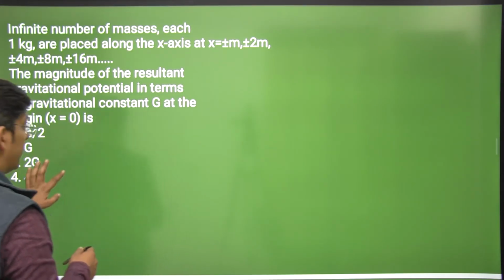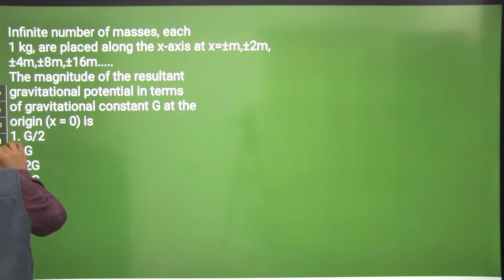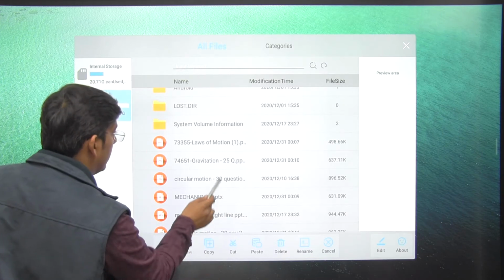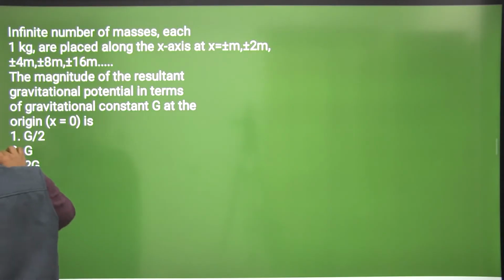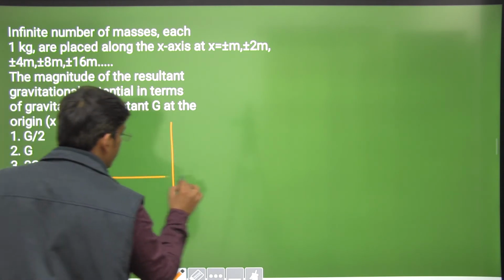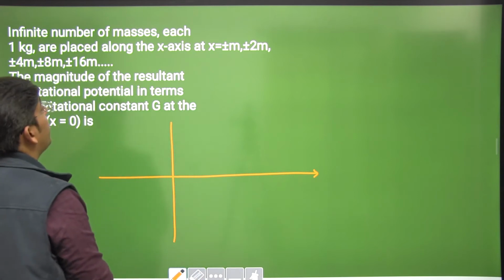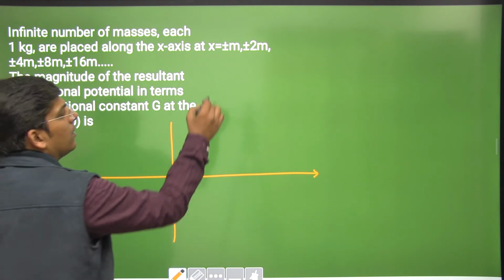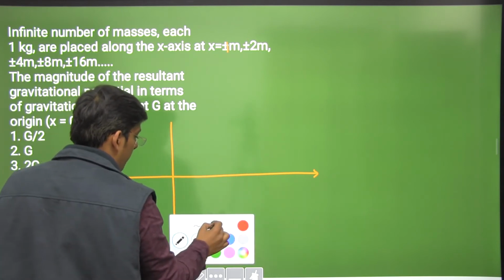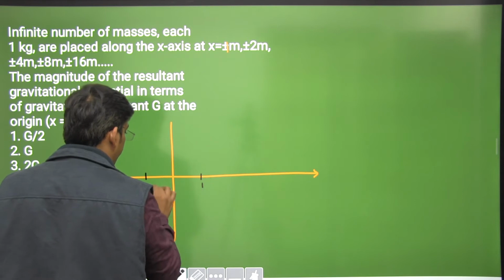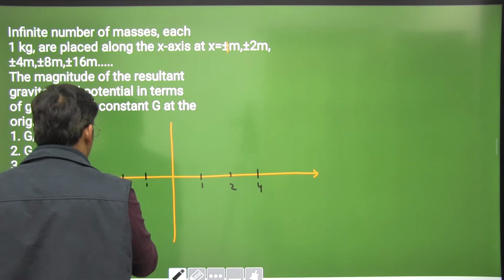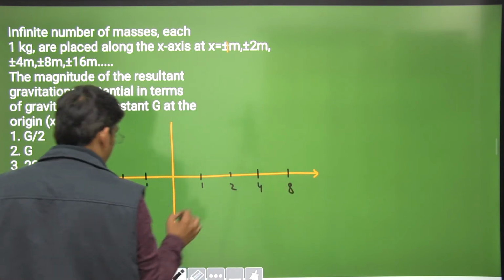We have infinite number of masses, each 1 kg. I'm sorry, let us go back to the question. This is the xy coordinate system. We have infinite number of masses placed at plus minus 1 meter, plus minus 2, plus minus 4, plus minus 8. This is 1 meter and 1 meter, this is 2 meter and 2 meter, this is 4 meter and 4 meter, this is 8 meter and 8 meter.